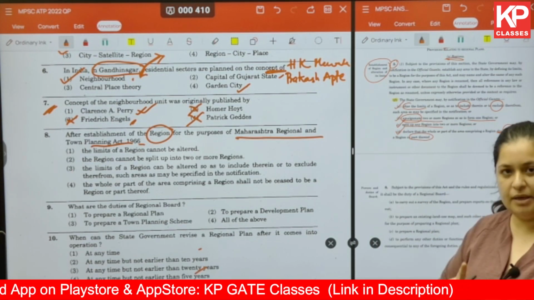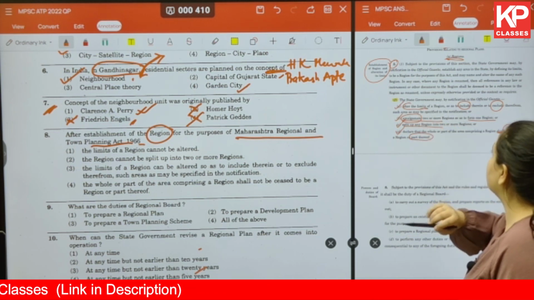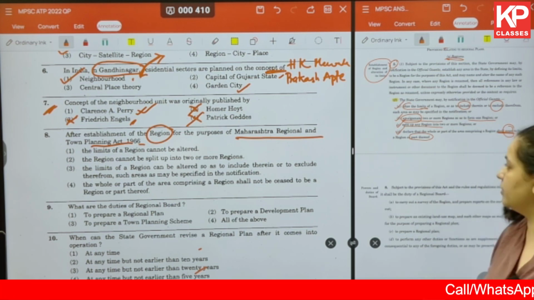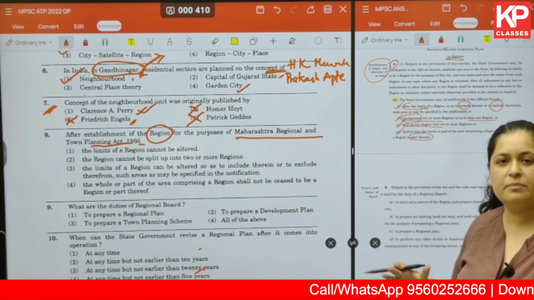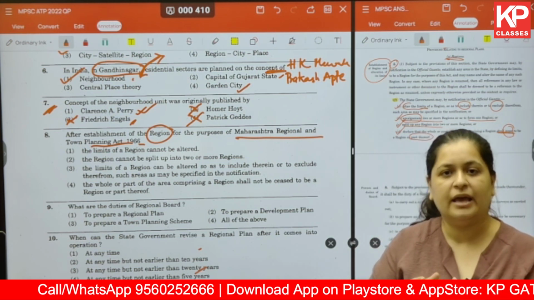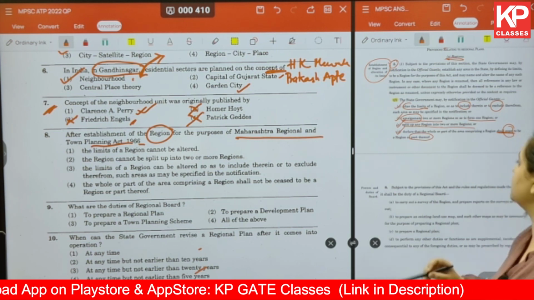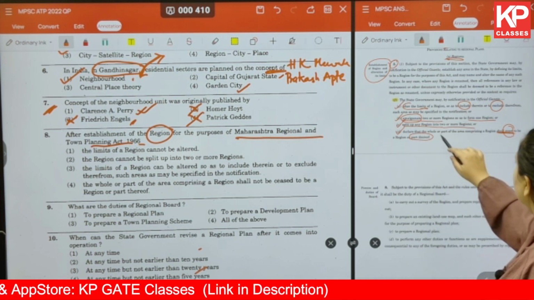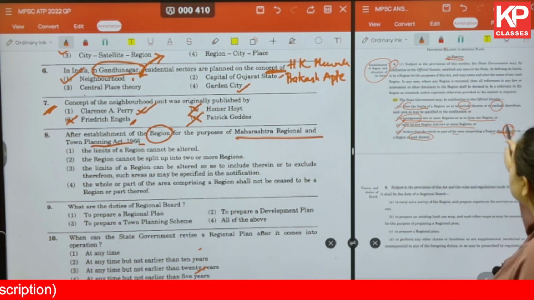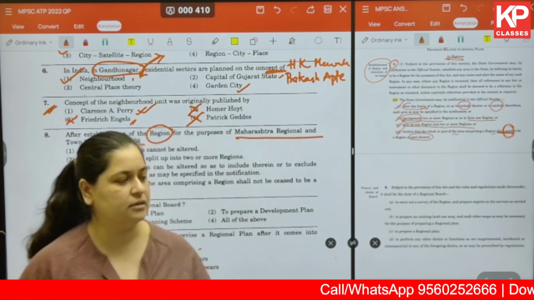What all? The region or the boundaries or the limits of the region can be altered to include anything in it or to exclude anything from it. Okay. The second one, two or more regions can amalgamate into one. One region can be broken into two or more regions or split into two or more regions. And then there is a provision to declare that the whole or part of the area comprising a region shall cease to be a region. Okay, so all these provisions have been given. Let us look at the question now.